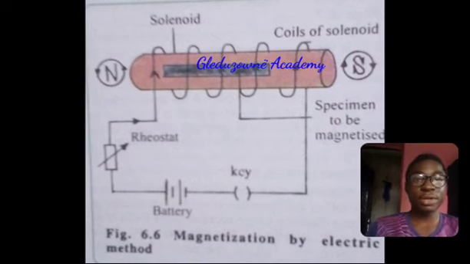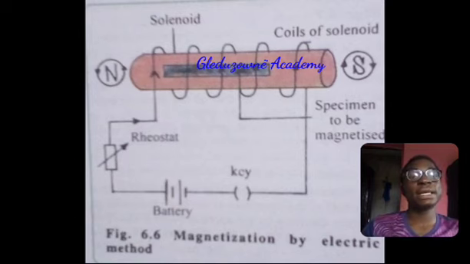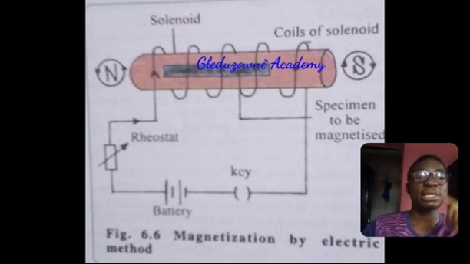So next, let's talk about the coils of current working in a solenoid. We have the north pole and the south pole. If your current is flowing in an anti-clockwise direction, that is from east to west, that means it is the north pole. If it's flowing clockwise, that's from west to east, it is the south pole. So that depends on the direction of the solenoid that you are looking at.